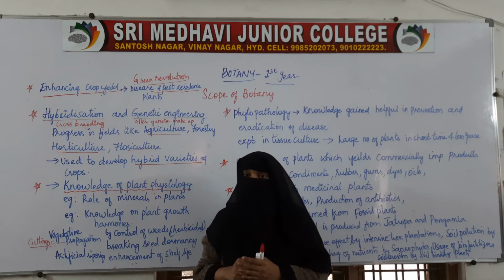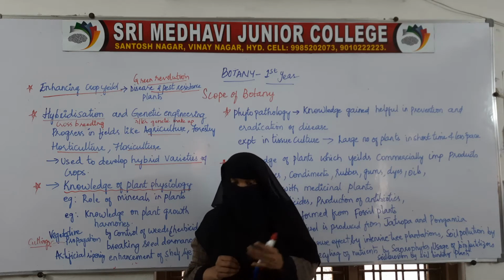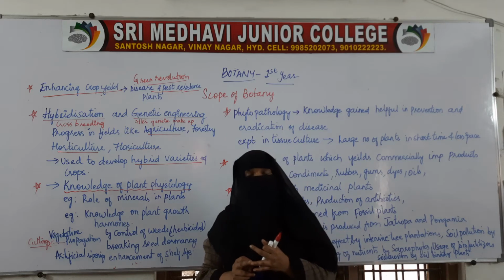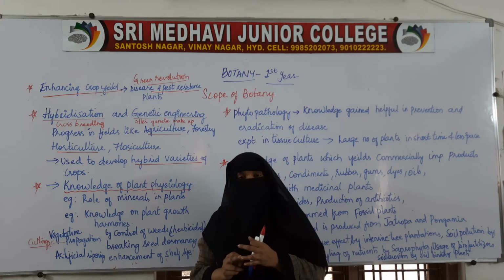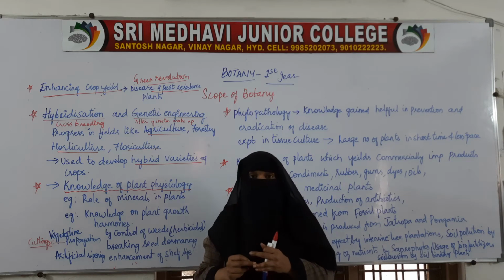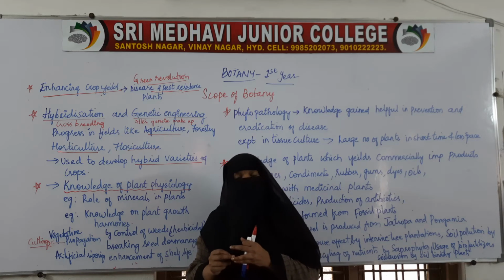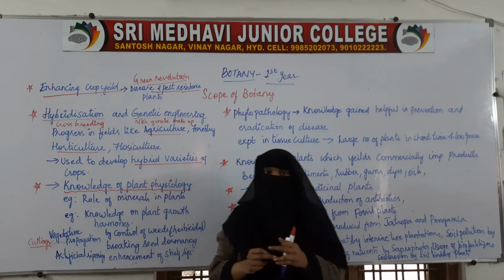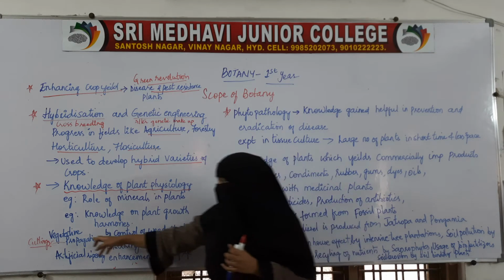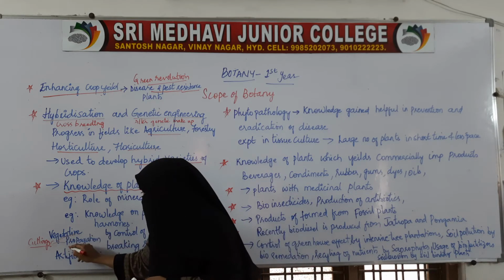For example, hormones are there. Plant hormones are there. Auxins, gibberellin, cytokinins, ethylene, these are the different plant hormones. So how these hormones help in the development of the plant? How these hormones will help in the growth of the plant? Here auxins help in elongation. Auxins help in vegetative propagation of the plants.